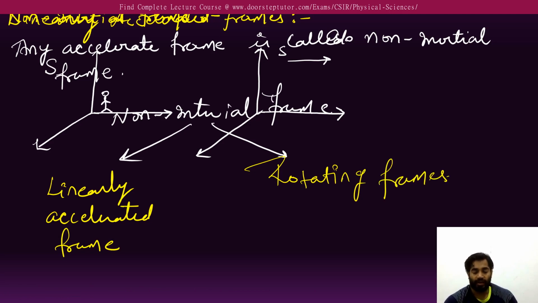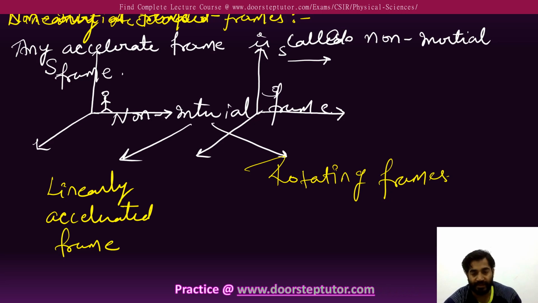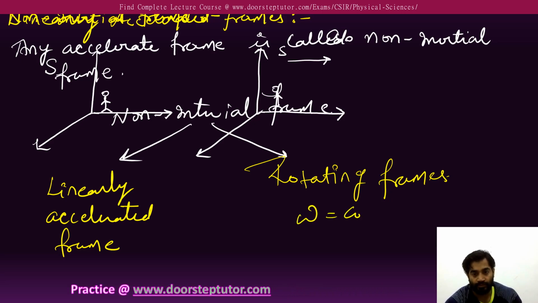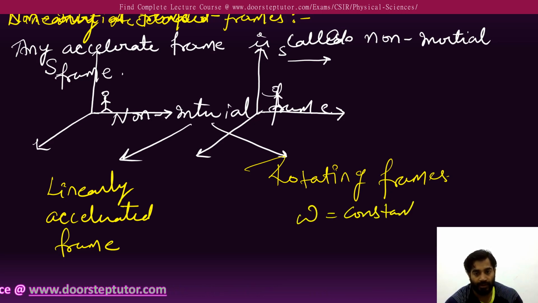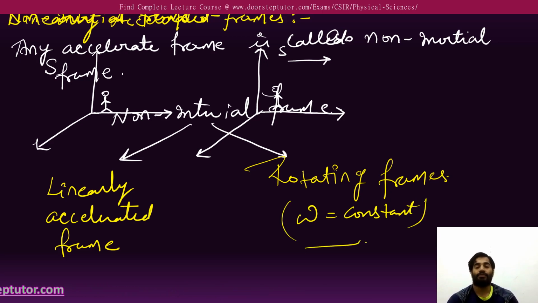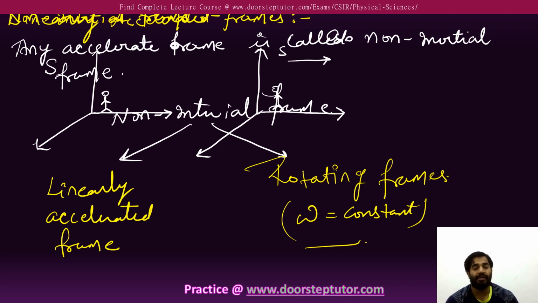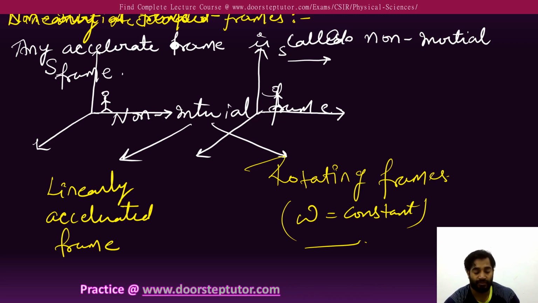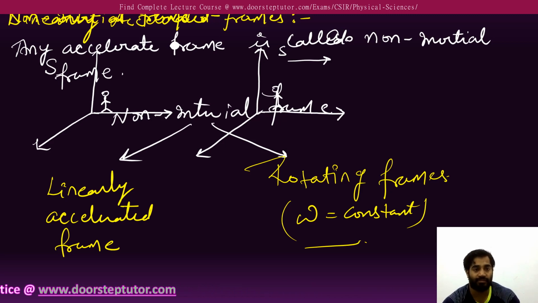Fine. Rotating frames means rotating about a certain axis, or in the rotating frame we can say omega is constant. This is the important thing here. So for a rotating frame, omega should be constant, then those frames are called non-inertial frames, and the one which is accelerated is also a non-inertial frame, but it is in a different category, that is the linearly accelerated frames. Clear? So we will see the first, linearly accelerated frames.